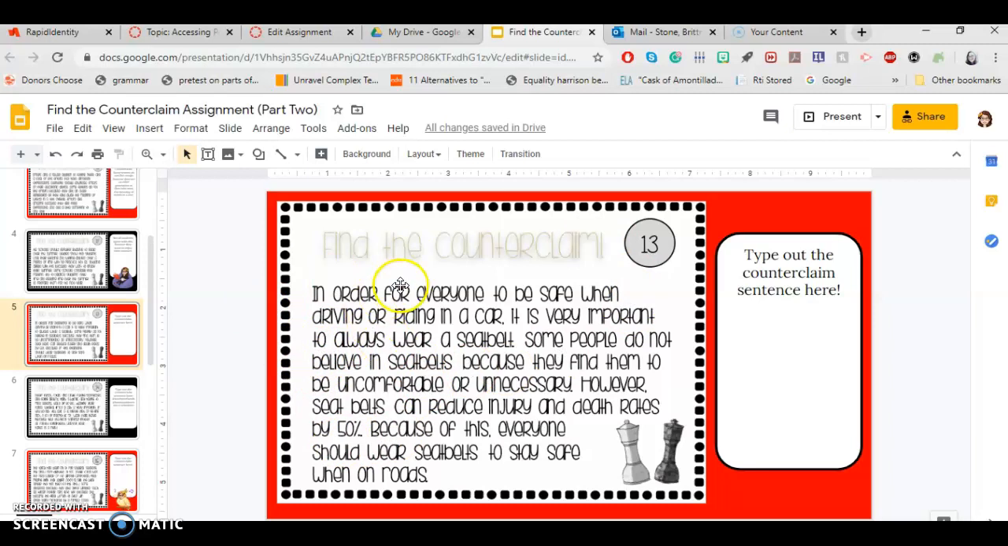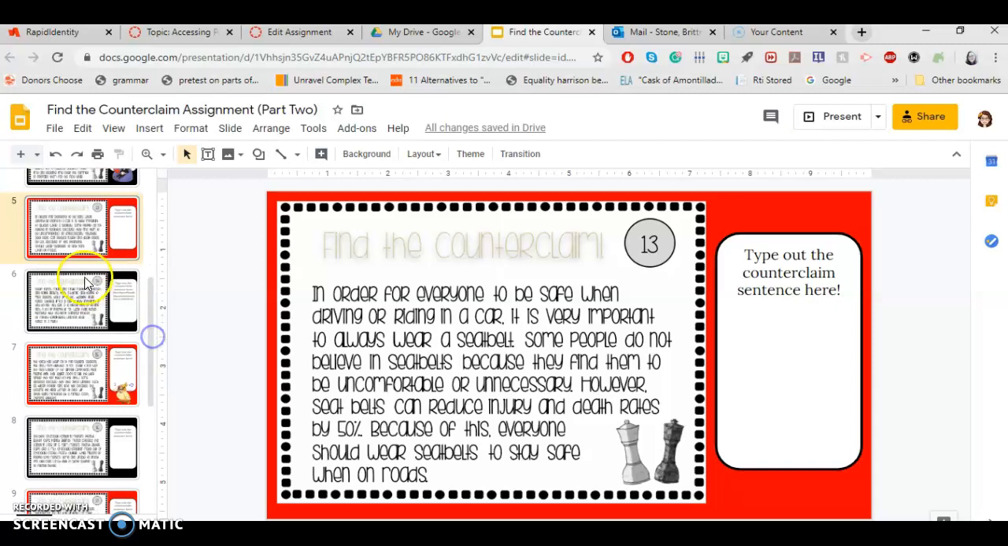So obviously, our text topic is about seatbelts. So think about what the claim is. So our claim is probably that we should wear seatbelts. Now, what is the author saying would be the opposite of that? Go ahead and type it in the text box over there. Pause the video so you can type, but I'm going to keep moving.